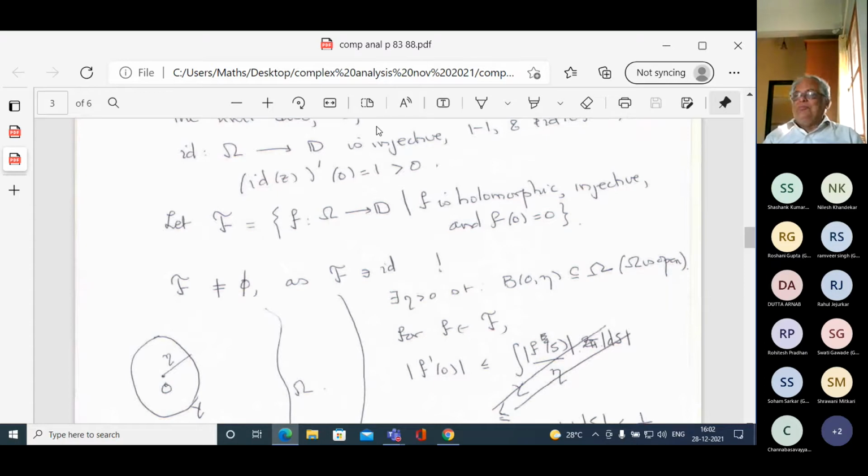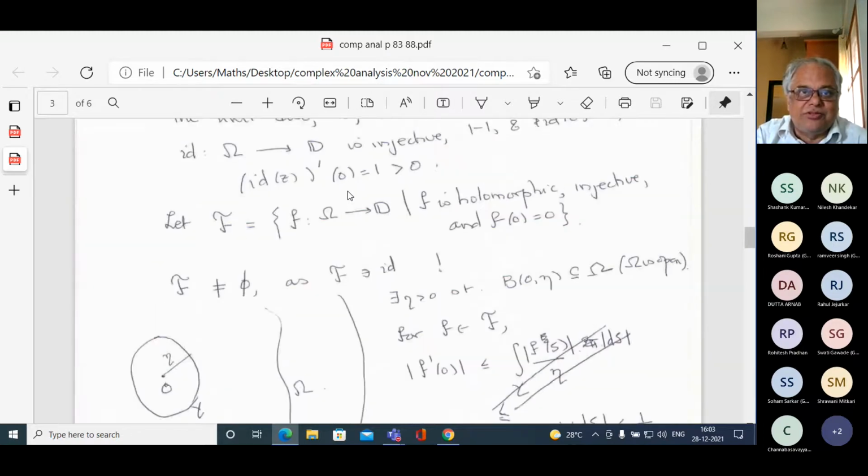Therefore, this family script F is uniformly bounded on compact subsets of omega. In fact, they're bounded by 1. Yes, this family script F is bounded by 1 everywhere. Forget about uniform business. In particular, the family script F is uniformly bounded on compact subsets of omega.